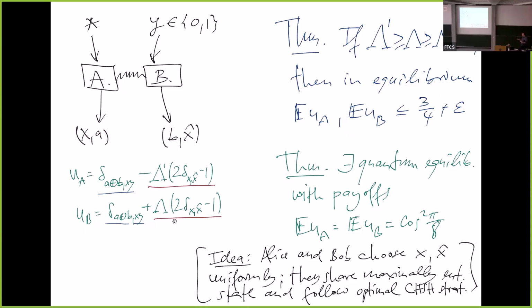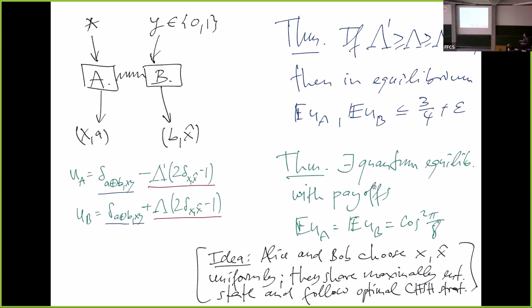Otherwise, each player can win. And then a classical strategy is essentially limited by the CHSH game. So Alice, by not wanting to lose the second component of the game, is sort of playing honest CHSH, even though she could choose X. They could actually violate the Bell inequality, but this wouldn't be an equilibrium. And then there's a quantum equilibrium, which is basically just using the maximally entangled state and has payoffs cos squared pi over 8. So if epsilon is small, this is better than that.